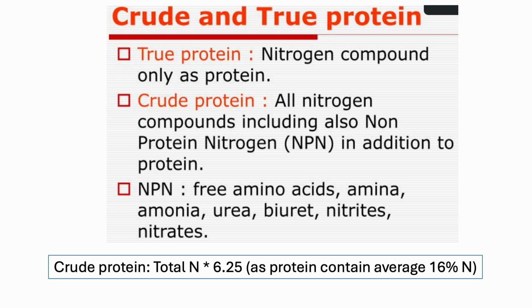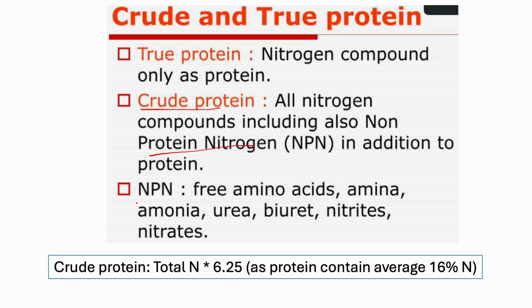Let's talk about crude and true protein. What is true protein? True protein is the nitrogen compound found only as protein, then we can call it true protein. What about crude protein? All nitrogen compounds, including non-protein nitrogen in addition to true protein nitrogen, then we can call it crude protein. In plant samples, we can estimate soluble protein as well as crude protein. To determine crude protein, we will use one calculation. I will show it later.